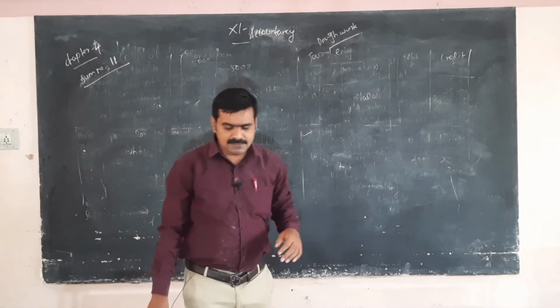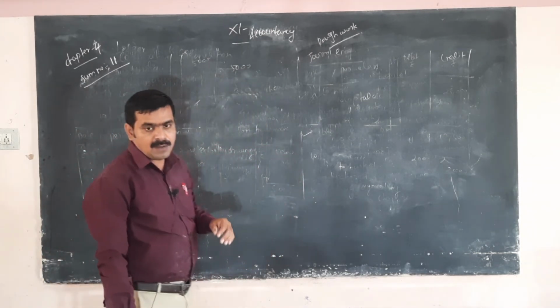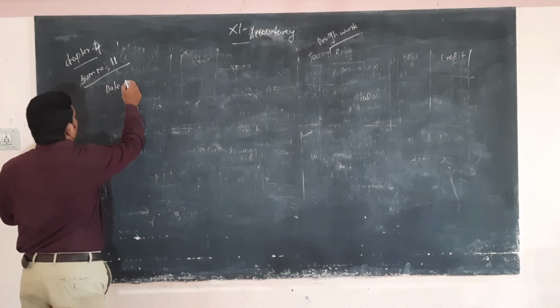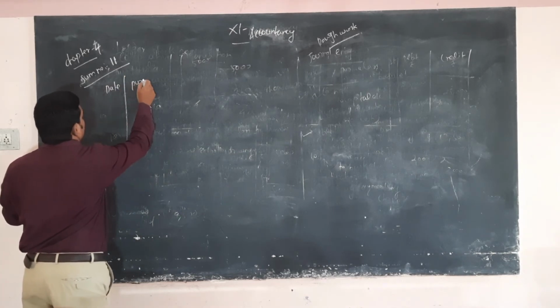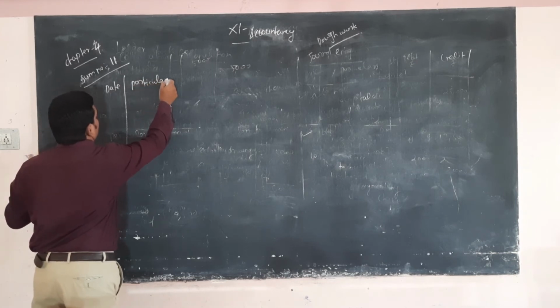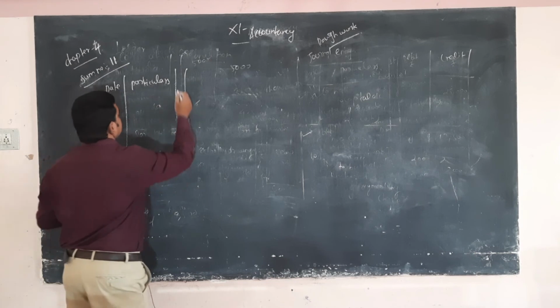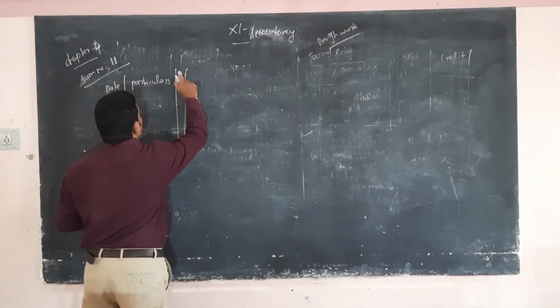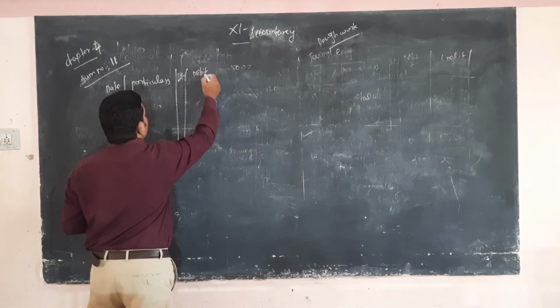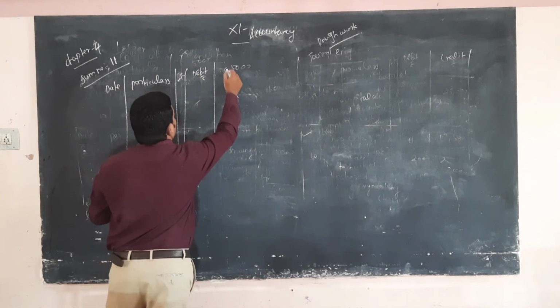Okay, so January 1, 2017, Raju commences business with cash. So date, particulars, L of, debit, credit.